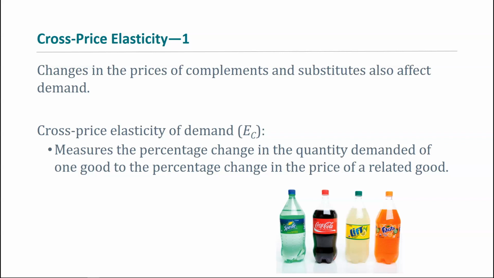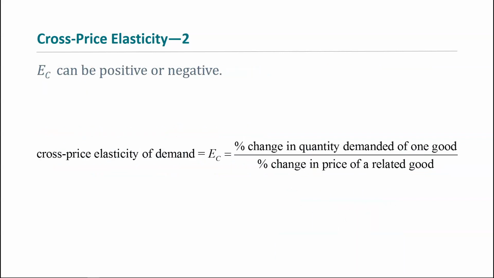We measure this exactly the same way that we've measured other elasticities of demand. So it's just the percent change in quantity demanded of one good divided by the percent change in price of the related good. So it's exactly the same. You'll use the midpoint method. You'll use exactly the same formula you've used before to calculate the cross-price elasticity.